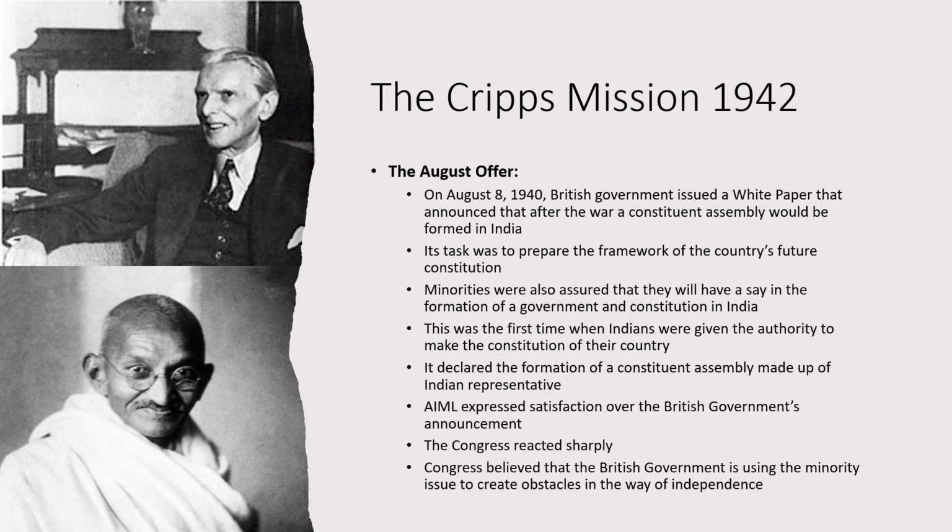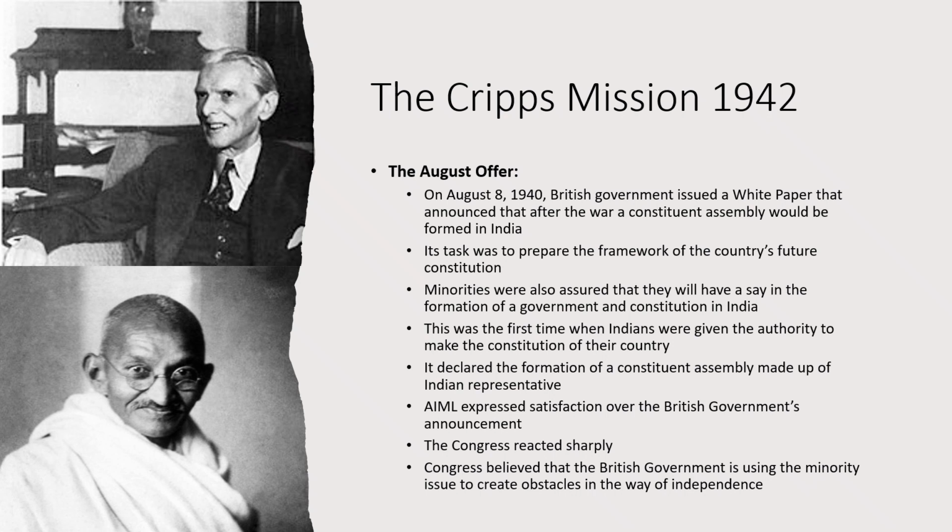Now, students, remember that before this August offer, before 1940, the final authority was in the hands of the British government, and the British government always took the final decision. But this time, the British government decided that Indians have the authority to make the constitution of their country. So this was something new about the August offer and this decision of the British government.